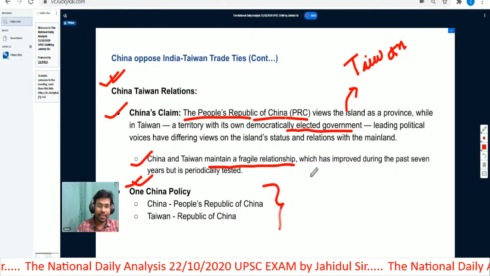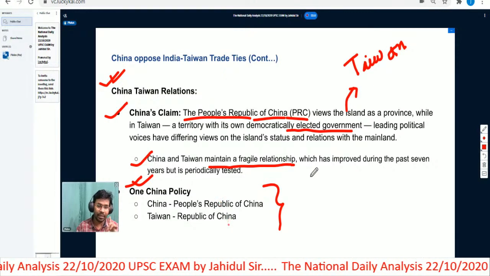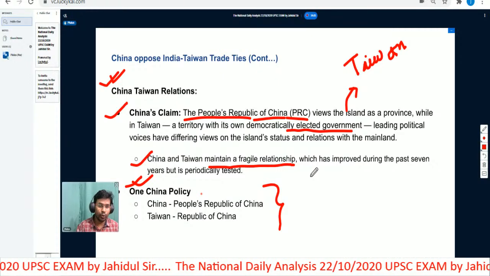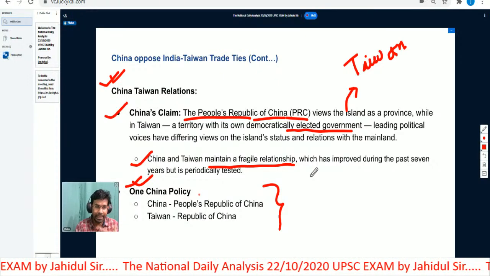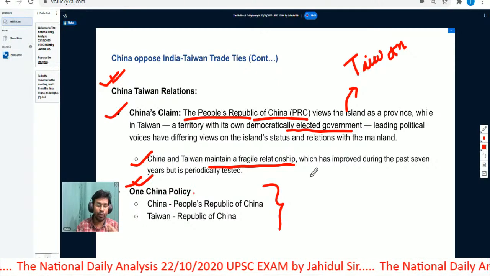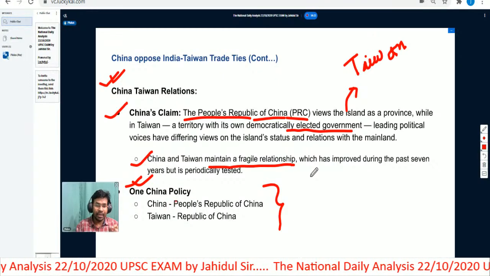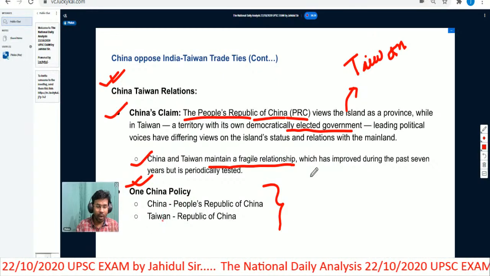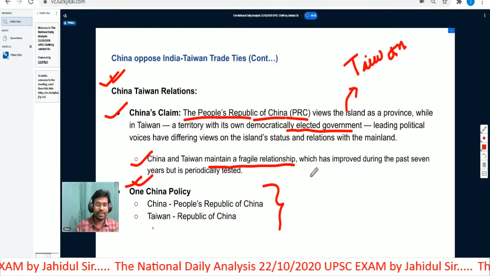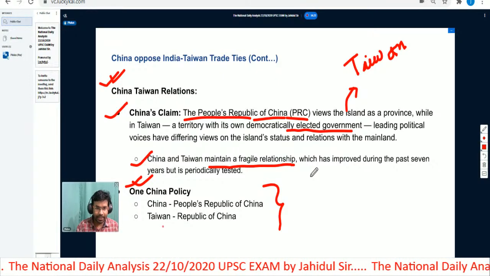So the thing is, what we need to understand is that China considers these two countries to be one only. China asserts that all other countries globally that want to have some linkages or trade ties with China have to officially recognize that Taiwan and China are one, not separate. Those countries should not consider Taiwan as a separate country.